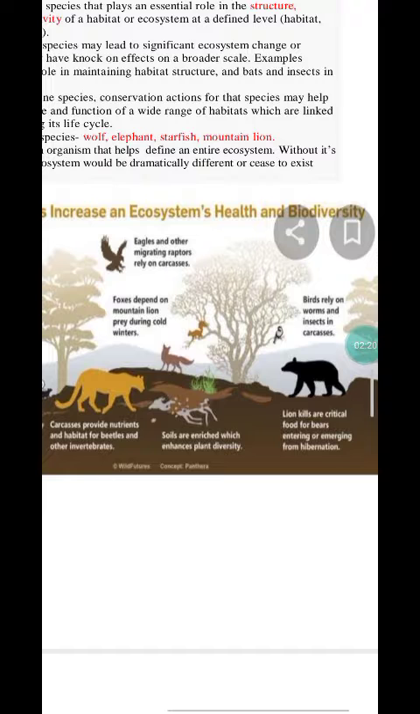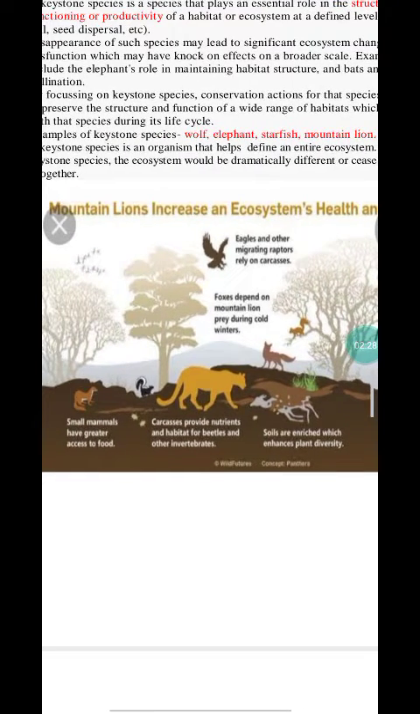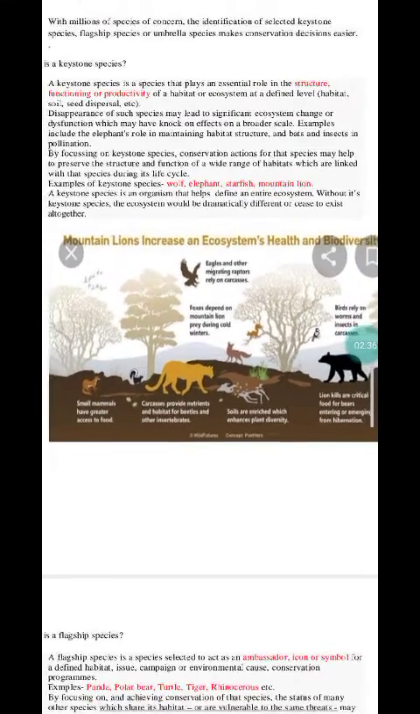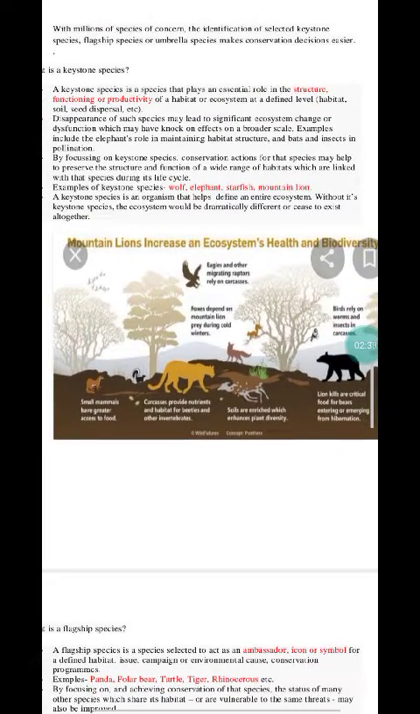Then the dead animal becomes nutrients for the soil, and then it is consumed by plants. Again, small mammals have greater access to food because of the carcasses. So the mountain lion is actually controlling many other species of the ecosystem. That is why it is important for the ecosystem.